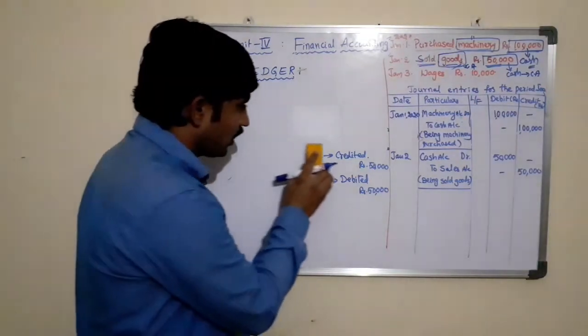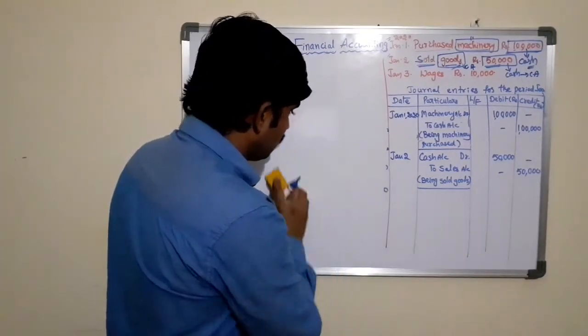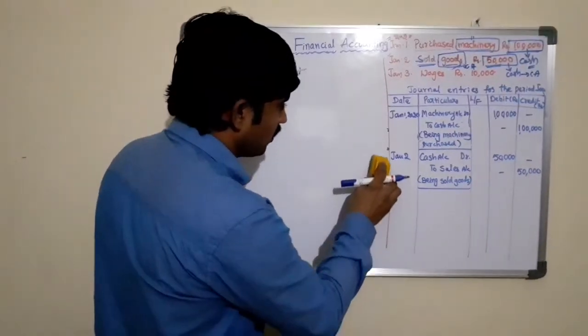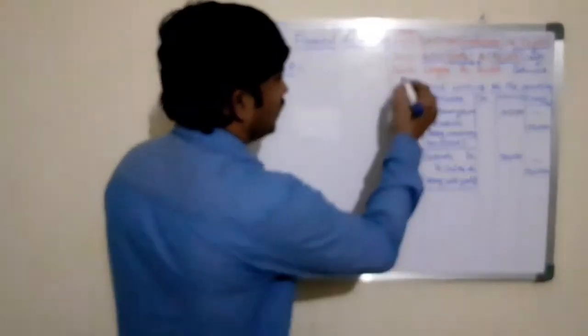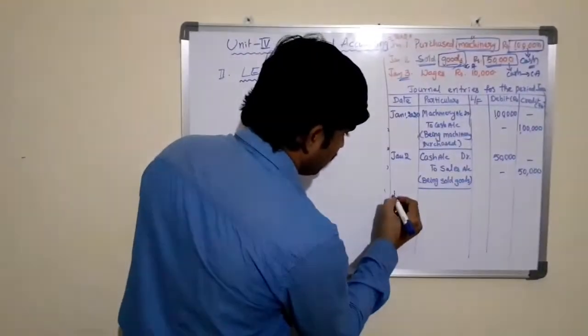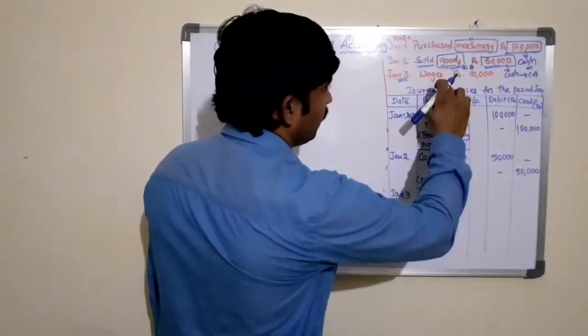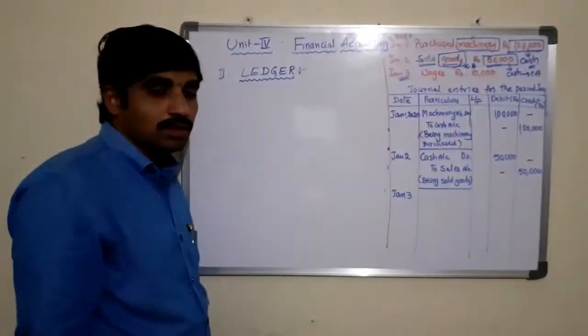Now the third transaction. The third transaction is on January 3rd. What is the transaction? Wages rupees 10,000.